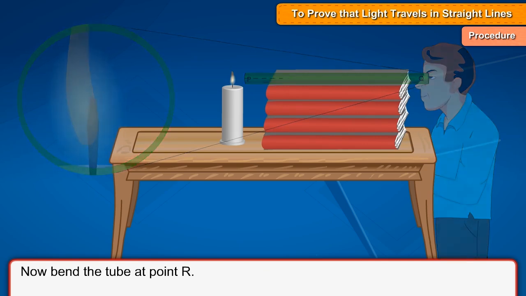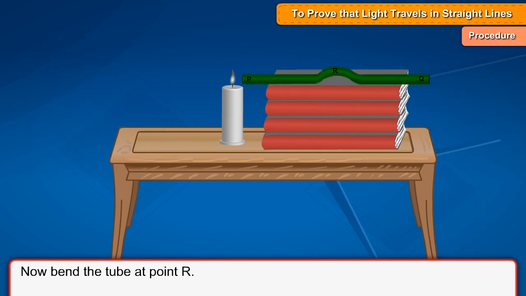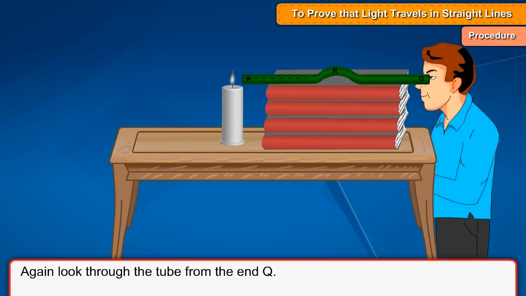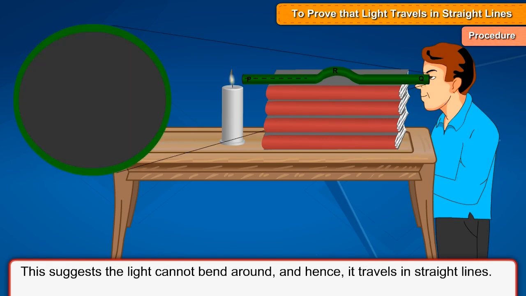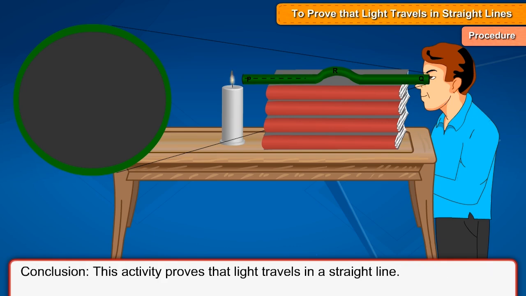Now bend the tube at point R. Again, look through the tube from the end Q. You notice that the flame of the burning candle is no longer visible. This suggests that light cannot bend around and hence it travels in straight lines. Conclusion: this activity proves that light travels in a straight line.